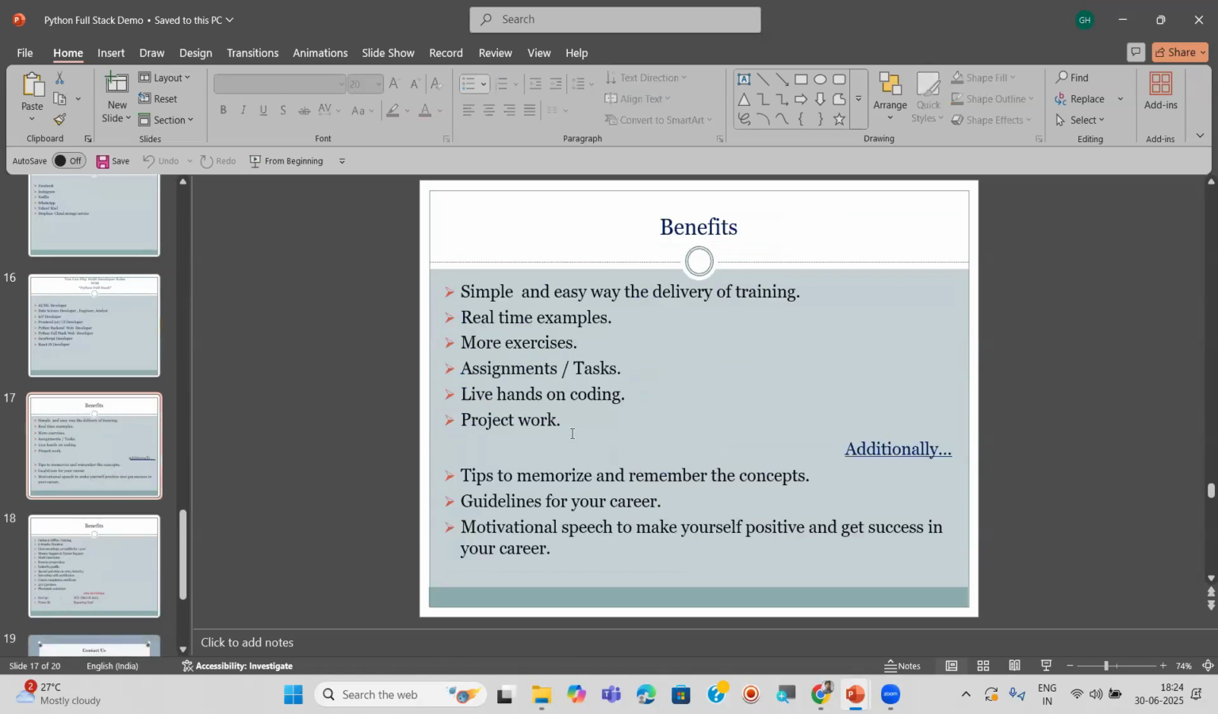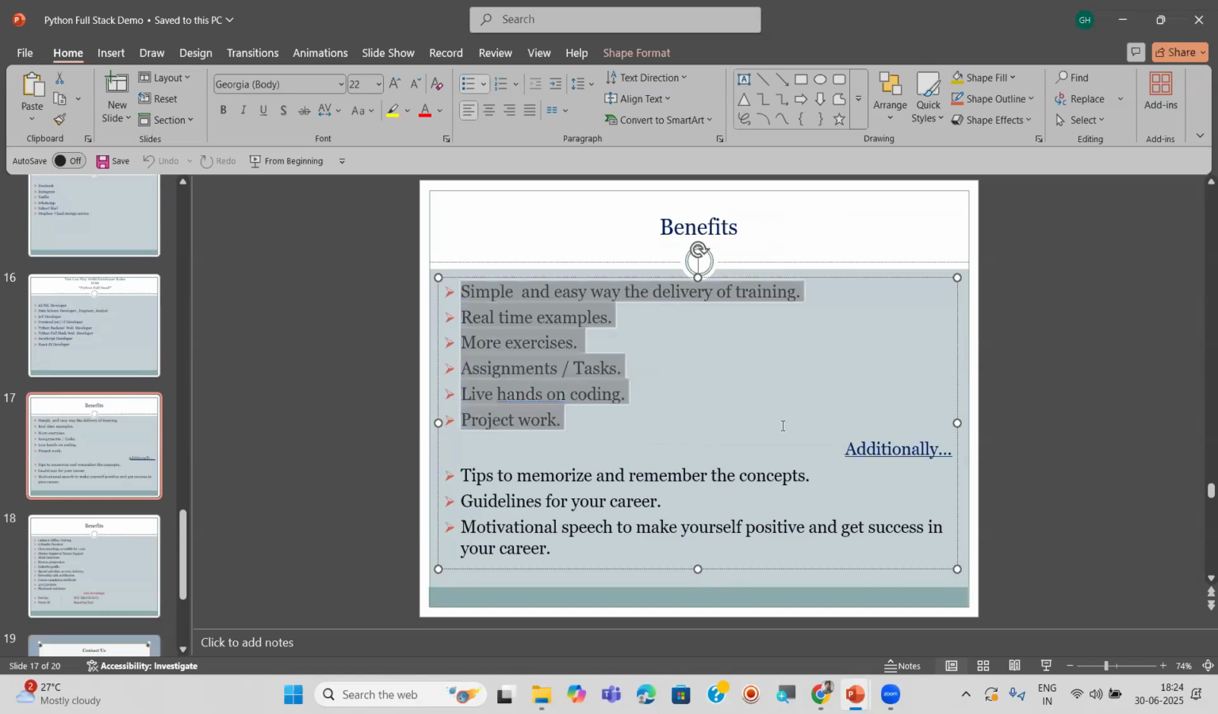Right. And also I explained to you some benefits from my side. Here I am going to train you in a simple way: the delivery of the training, real-time examples, more exercises, assignments and tasks, live hands-on coding, project work. We will be having around 4 to 5 projects, minimum 4 to 5 projects.